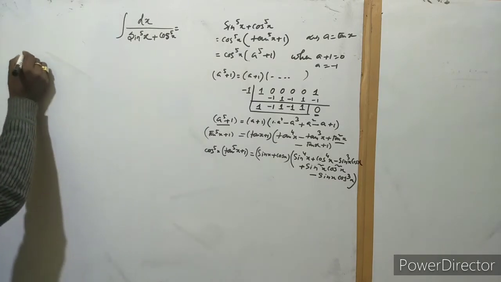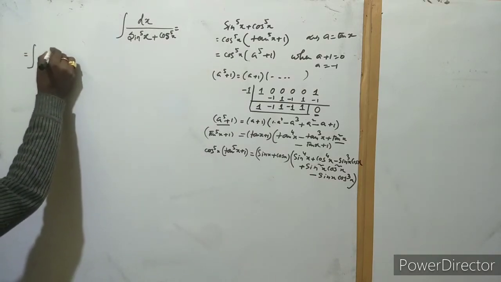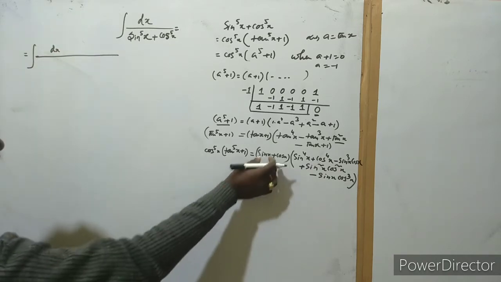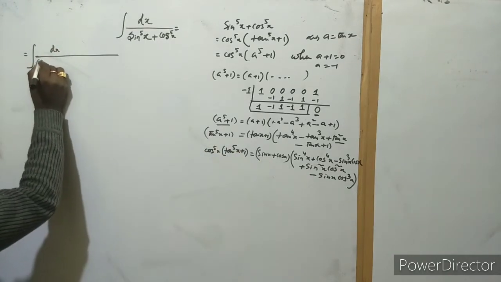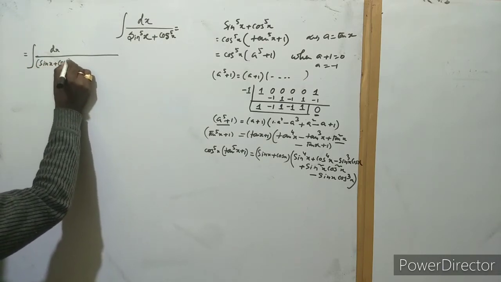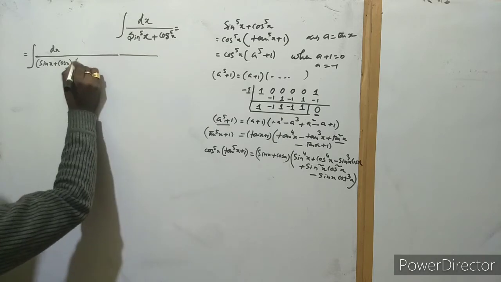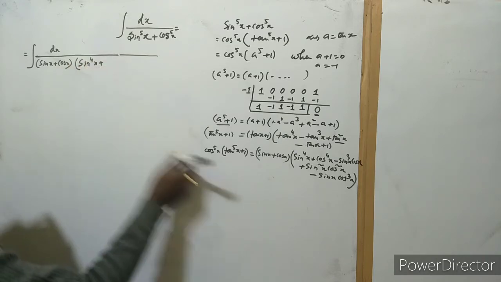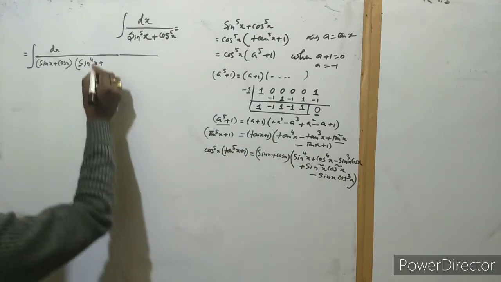So now we can easily solve this. And this is a lengthy problem, and see the technique here. Now put here as a factor sin x plus cos x, and the other factor here sin to the power 4x plus cos to the power 4x first.